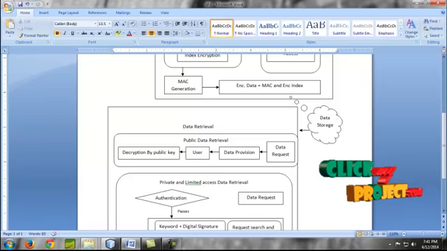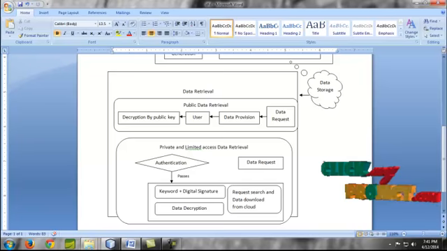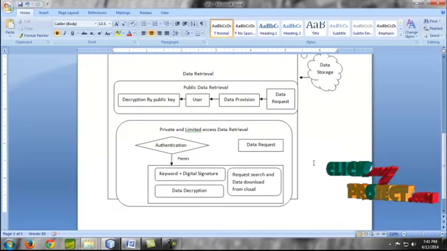Once the data is uploaded and outsourced into the cloud, data authentication is provided before the data request is processed in the cloud. While retrieving the data from the cloud, it has to check the data and also the private key for secure data authentication, in which the data is retrieved by means of the secure key one and the secure digital signature process.